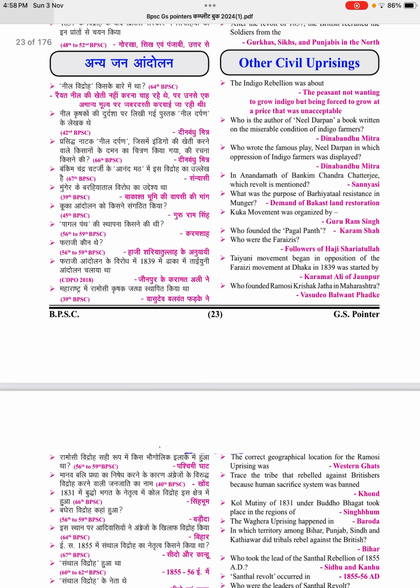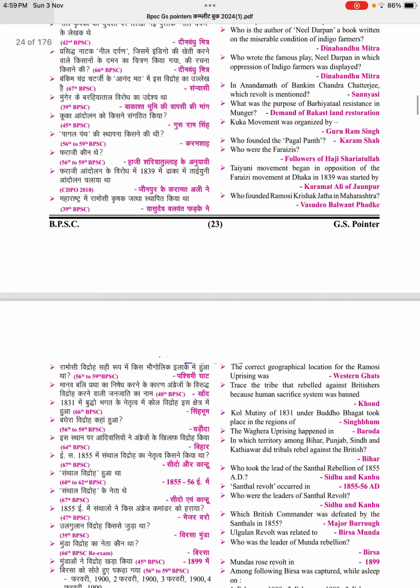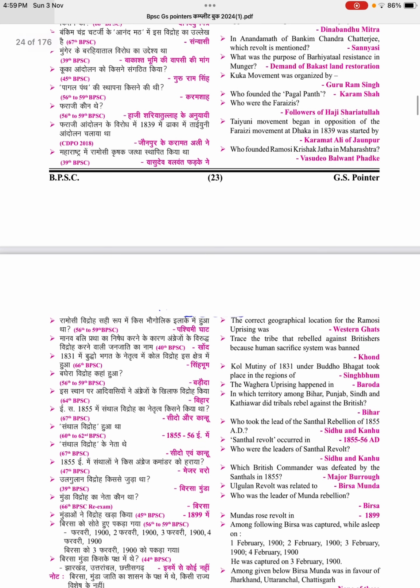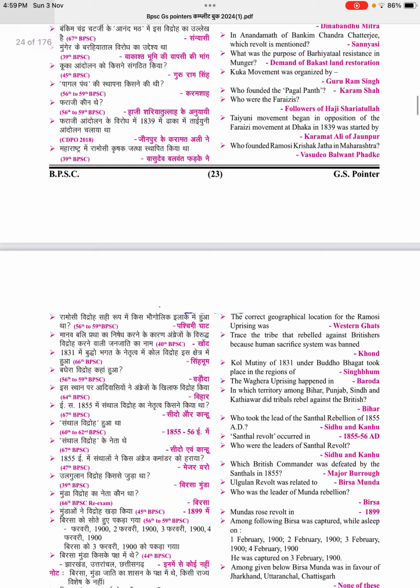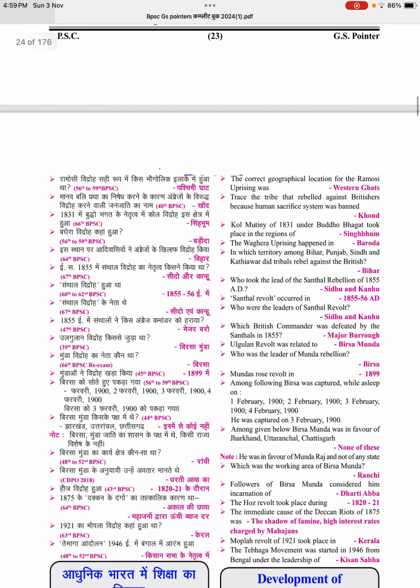The Kuka movement was organized by Guru Ram Singh, who founded the Pagal Panthi, Karam Shah. Who were the Farazis? Followers of Haji Shariatullah. The Tayyuni movement began in opposition to the Farazi movement at Dhaka in 1839 and was started by Karamat Ali of Jaunpur, who founded Ramosi Krishak Jatha in Maharashtra, Vasudev Balwant Phadke. The correct geographical location for the Ramosi uprising was the Western Ghats.